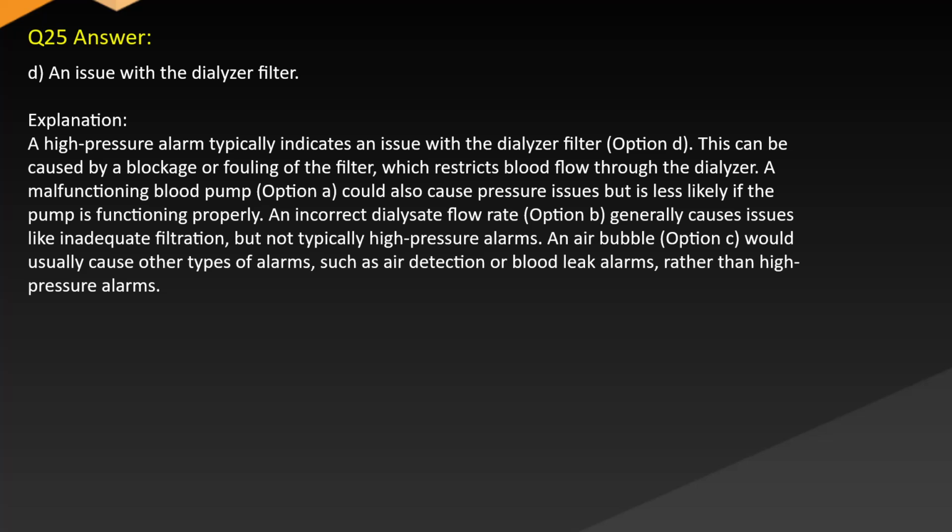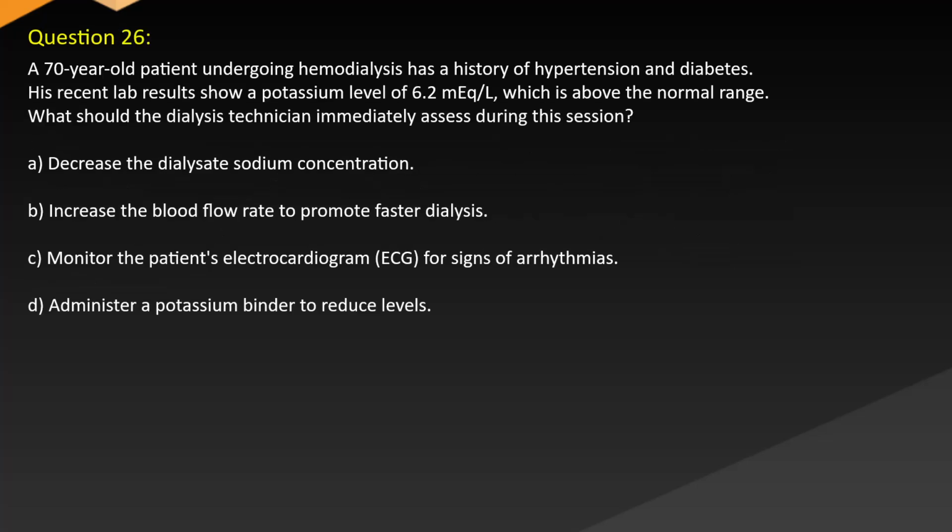An incorrect dialysate flow rate, option B, generally causes issues like underfiltration, but not typically high-pressure alarms. An air bubble, option C, would usually cause other types of alarms, such as air detection or blood leak alarms, rather than high-pressure alarms. Question 26.